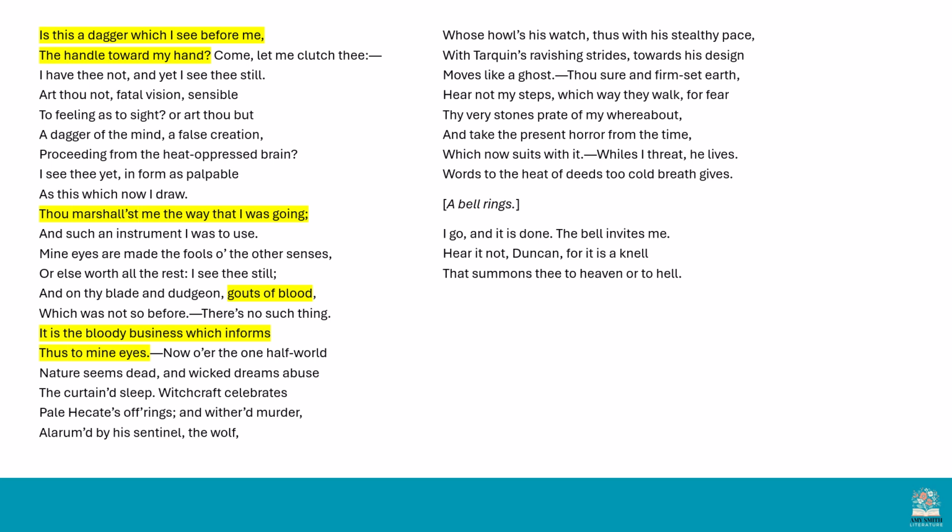So this dagger is a marshal for Macbeth. It's not a dagger with a high-vis jacket on it, but it is a dagger that's pointing the way to Duncan's bedchamber, showing Macbeth the direction to the murder that he's about to commit.